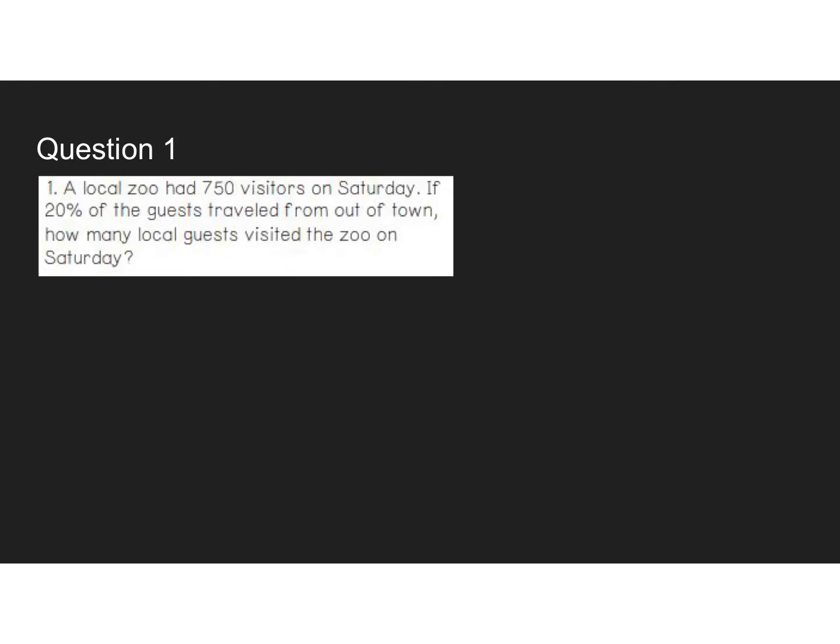All right, a local zoo had 750 visitors on Saturday. If 20% of the guests traveled from out of town, how many local guests visited the zoo on Saturday? I'm going to look for some tricky stuff. If you notice, I see 20% of the guests traveled out of town, but then at the very end it says how many local guests were there on Saturday. So that's going to be a little tricky.